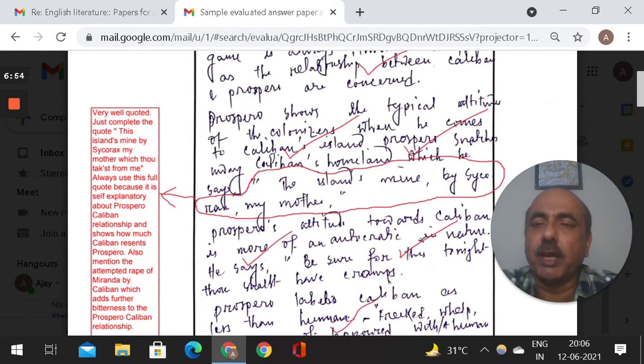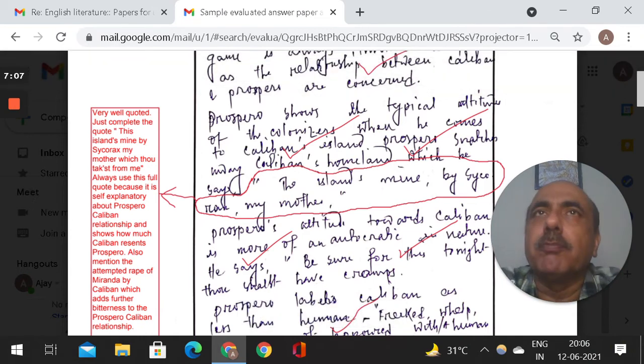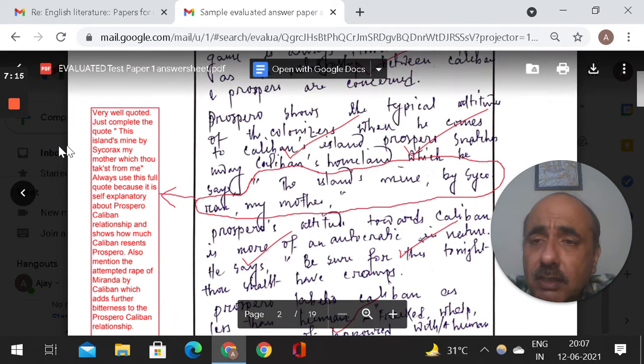So here again, he's put a quote, and I check the paper and I circle the one quote he has put, very nice, and I say very well quoted. Just complete the quote. This island's mine by Sycorax my mother. This is one dialogue by Caliban in the play The Tempest. So those of you who are following this course and who are doing English literature, they can understand. Who have done this play also, they can understand. So he's just written this one line.